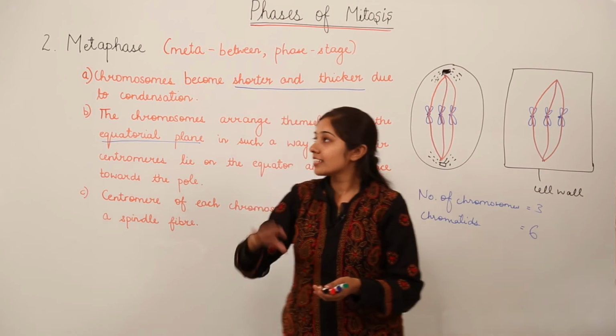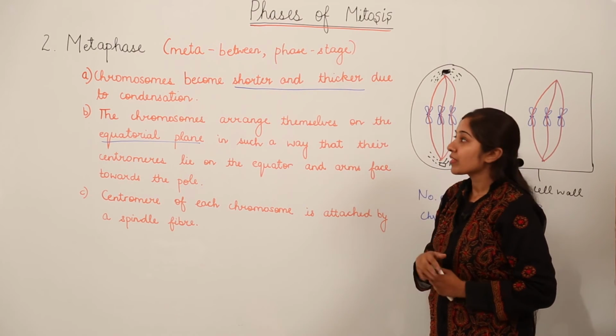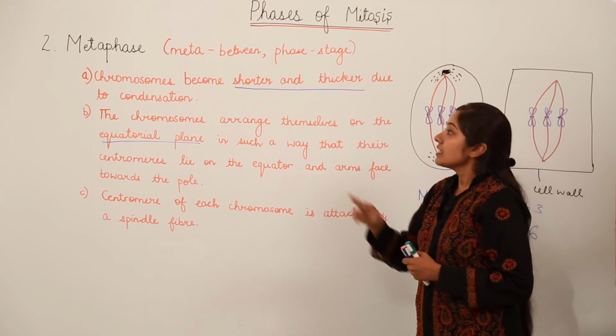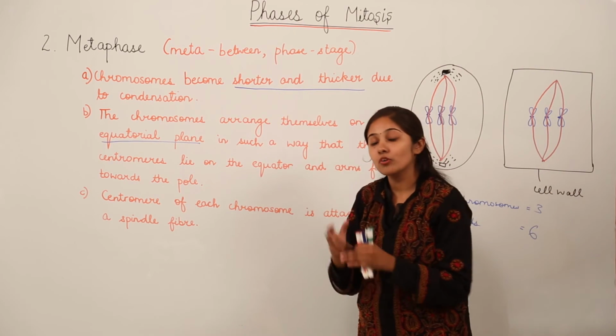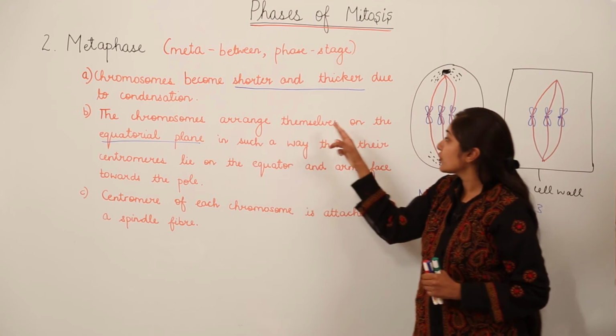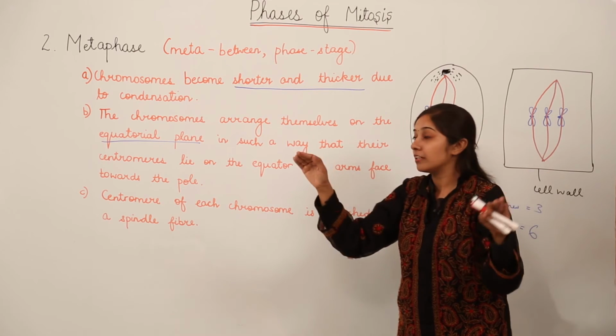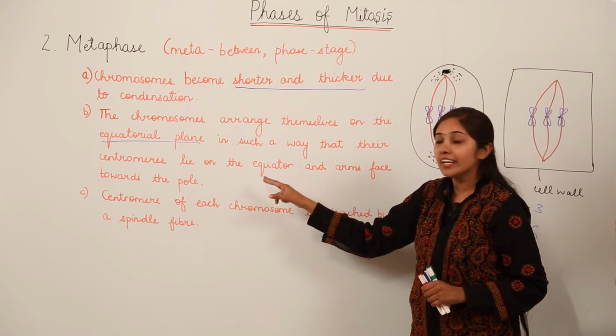So let us recall what the metaphase stage is. Meta means between and phase means a stage. What happens during the metaphase stage? Chromosomes become shorter and thicker due to condensation. Now they are going to become even shorter and even thicker. The chromosomes arrange themselves on the equatorial plane, means at the equator, in such a way that their centromeres lie on the equator.